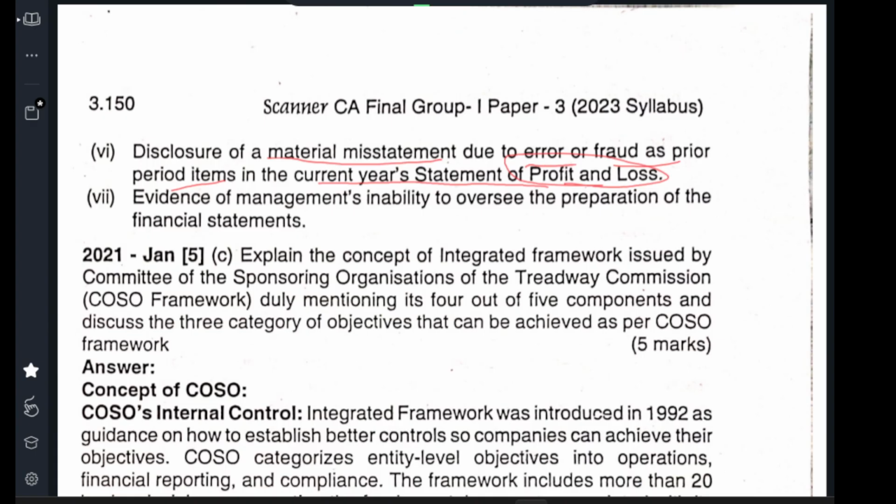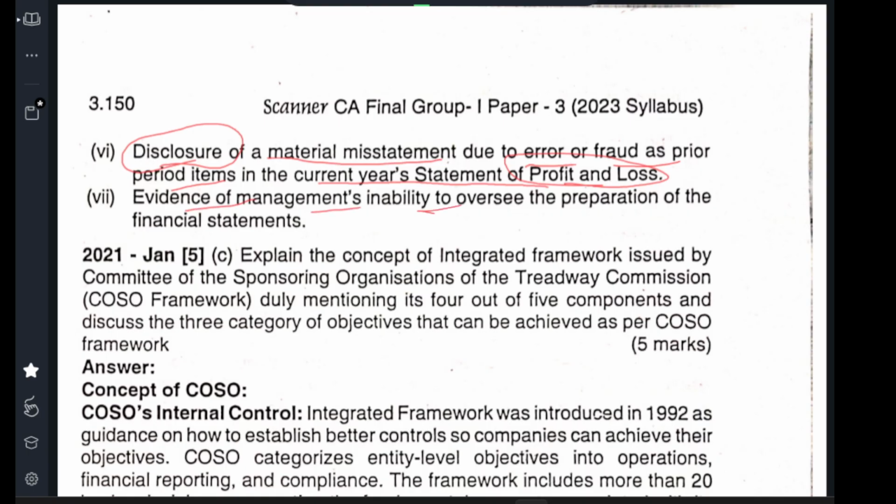You have found in the current year profit and loss account some fraud or error relating to a prior period. So something happened in the prior period, but in the current year we are saying it, and it is a material misstatement. You have disclosed that, but they are not responding properly, or you need to disclose it. They are not doing it properly, and you can put it in a report.